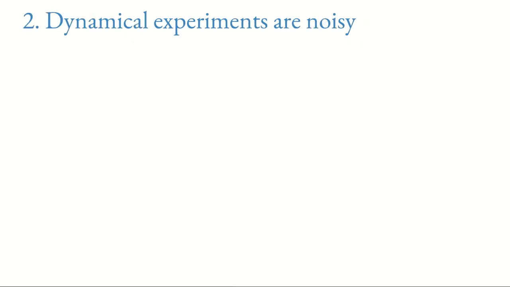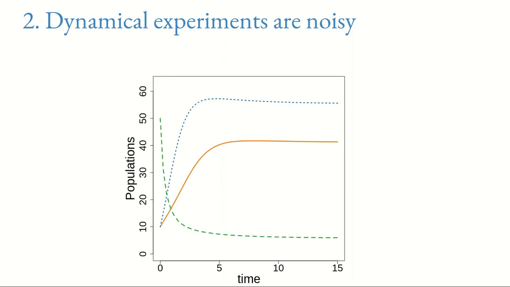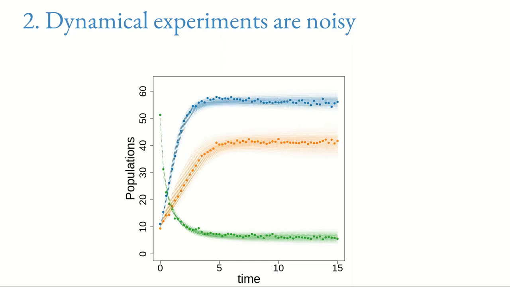So let's do a numerical experiment. Take some parameters, then simulate, in this case, 3 populations, add some noise to try to resemble what happens in the experiment, and try to do some Bayesian inference on top of that. You can see that the inference method is working. So basically, we are capturing the dynamics and also the uncertainty related to the data.